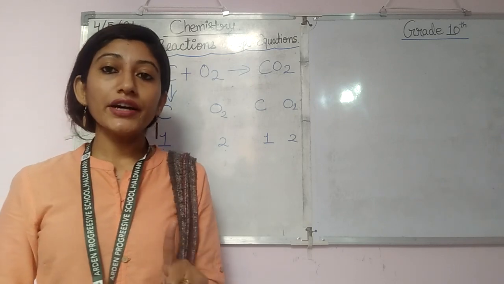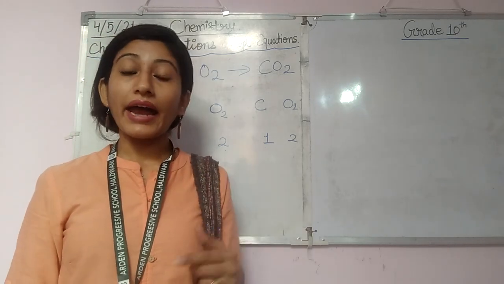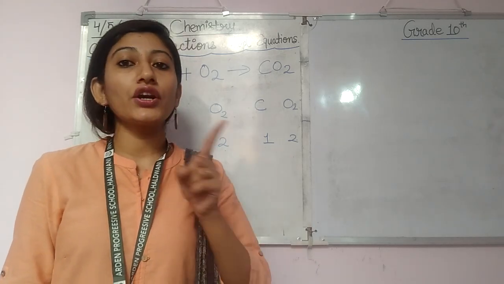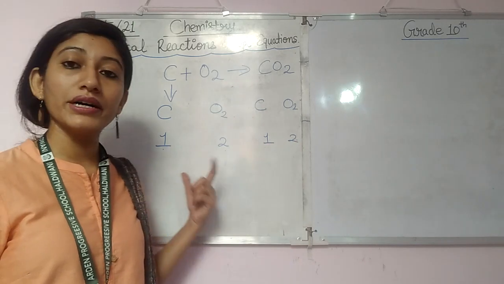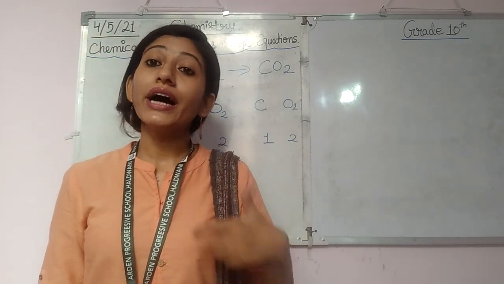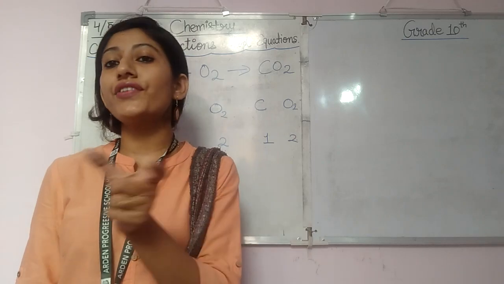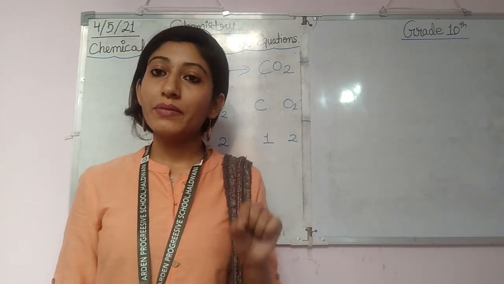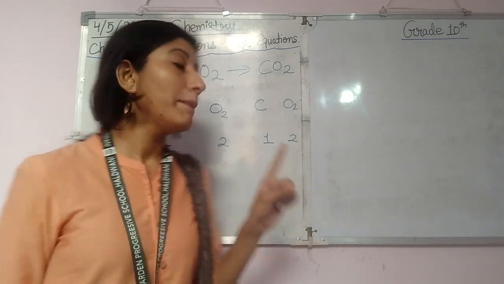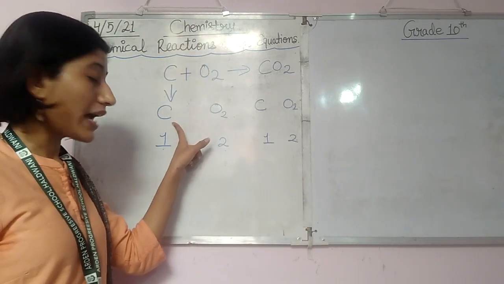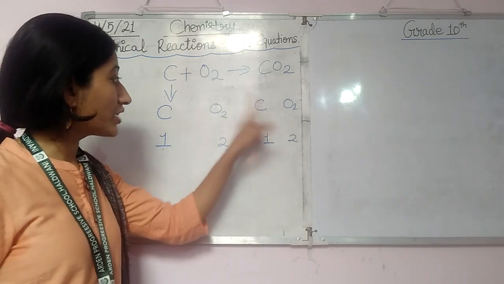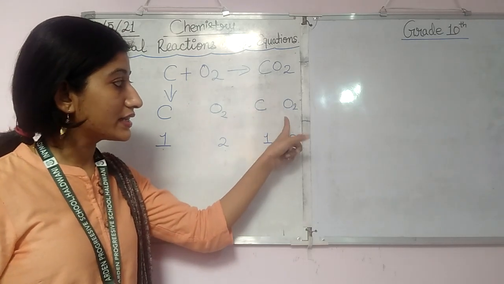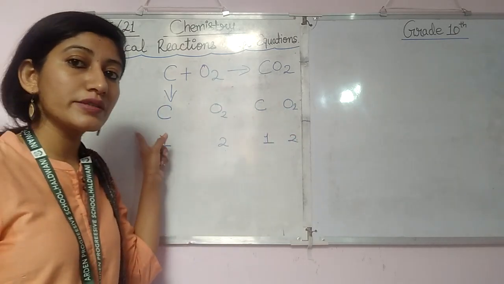Students, there we have to check and calculate, and till we are not getting equal numbers on both sides, we have to do the hit and trial method again and again. What is this hit and trial method? It means that once you try to balance the first element or first compound, then you check whether the other side is balanced or not. Then you balance this side, then again you check whether the first side is balanced or not.